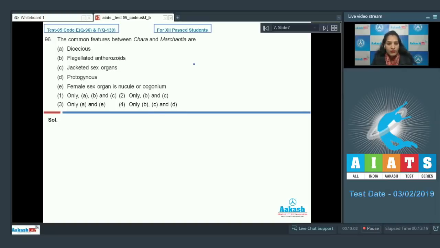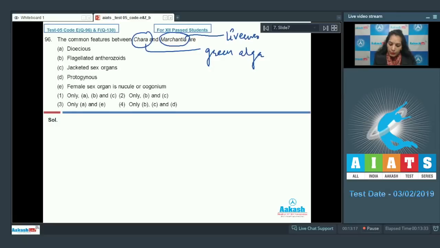But before solving this question, you should know what Chara and Marchantia are. Chara is a green alga, whereas Marchantia is a liverwort. It's a bryophyte.